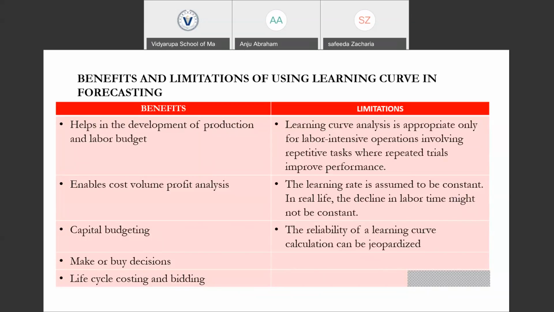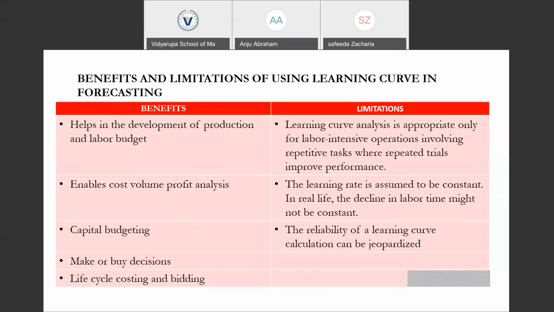And life cycle costing and bidding, the product life cycle cost as well as the bidding in order to present a bid to a vendor, it has great importance. And the limitation of the learning curve is that learning curve analysis is appropriate only for labor intensive operations.